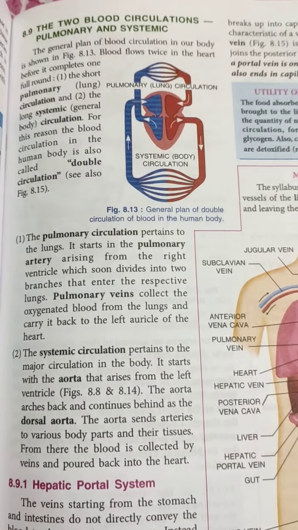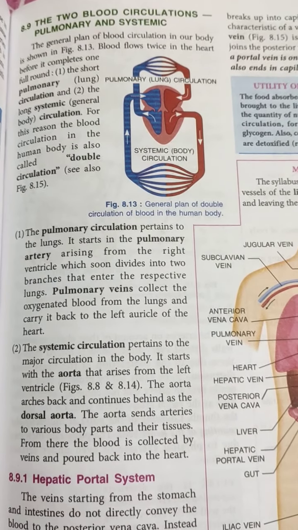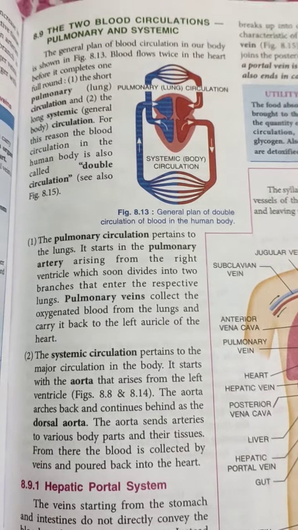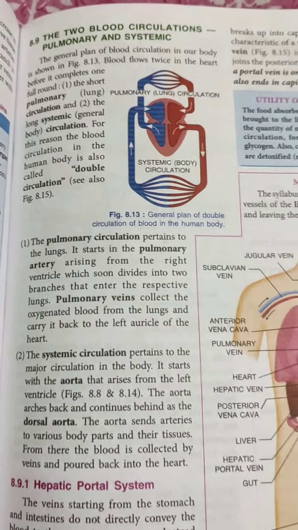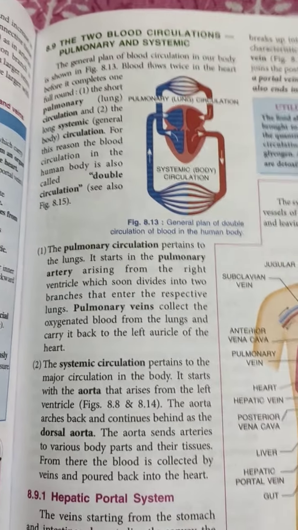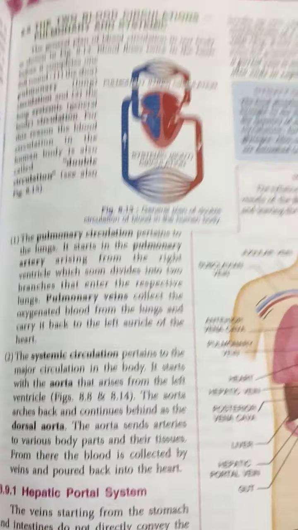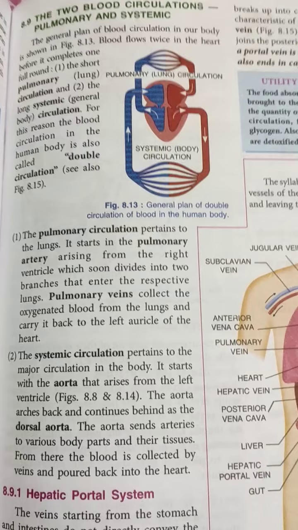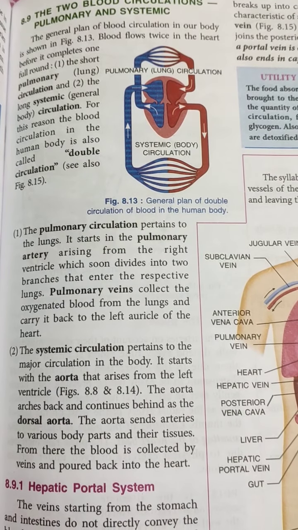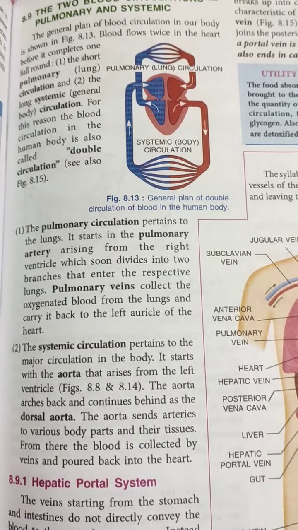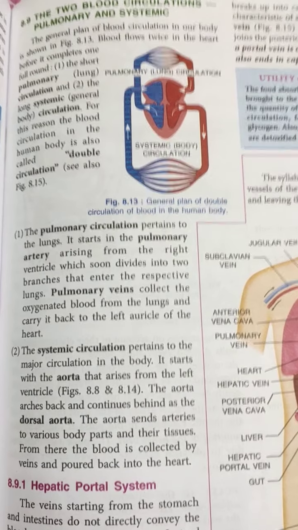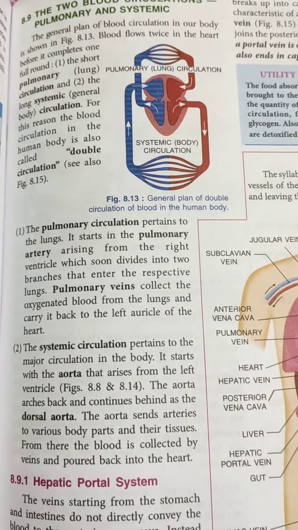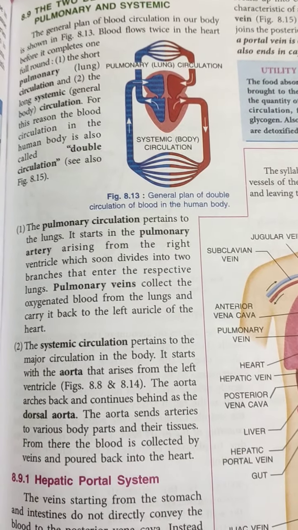Hello class 10. Today I'm going to start with the two kinds of blood circulatory system in our body. I hope you all have heard about the double circulation system. In that double circulation system there are two parts. One is pulmonary and the other is systemic. Because the blood is circulating twice through the heart, that is why we call it double circulation. The pulmonary circulation pertains to the lungs.